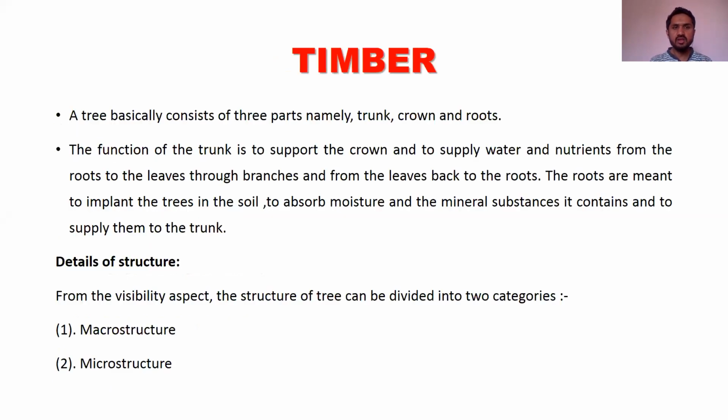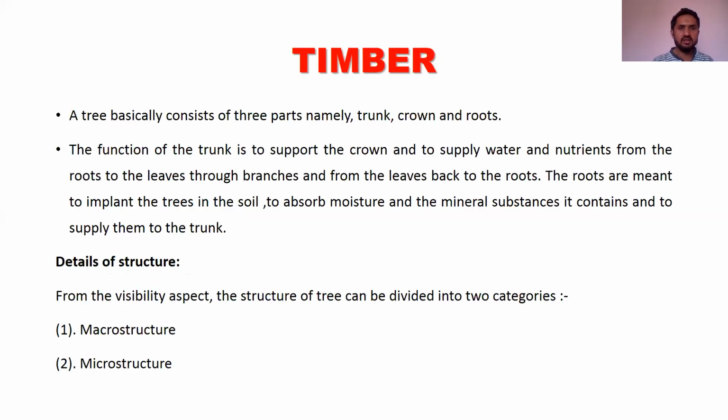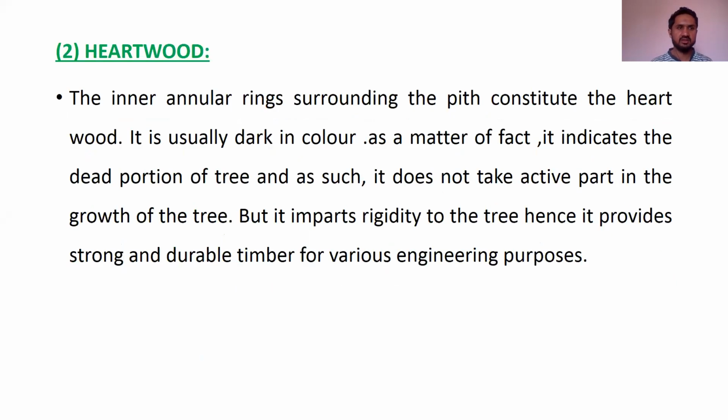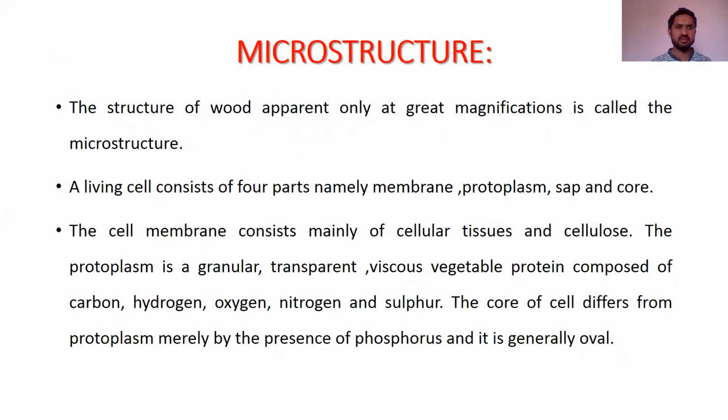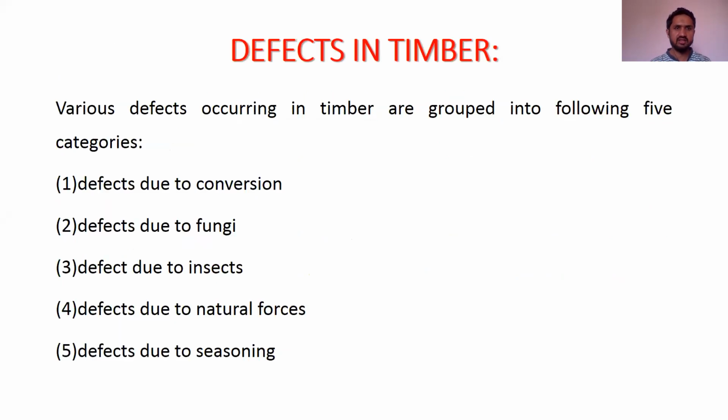I don't think we require a brush up of the day before yesterday's class. In that class, we had discussed timber, macrostructure, microstructure, and the two types of defects in timber. So I will just brush up what we discussed in yesterday's class. Timber, macrostructure, then these were the types of macrostructure. Then we have microstructure. Three types of cells will be there in microstructure, that is conductive cell, mechanical cell, and storage cells.